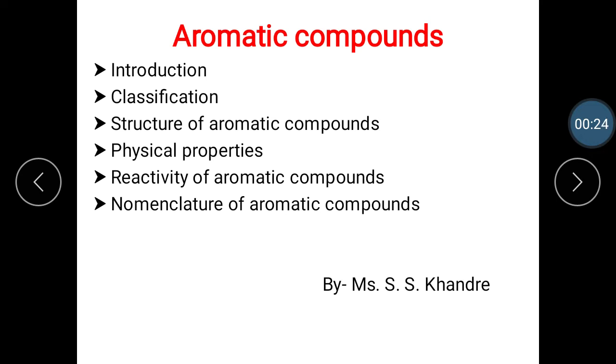The term aromatic compound was first used by Kekulé in 1865 to classify benzene and its derivatives. The word aromatic includes aroma, meaning fragrance. The term aromatic compound stands for a whole series of compounds which contain one or more benzene rings in their molecules.